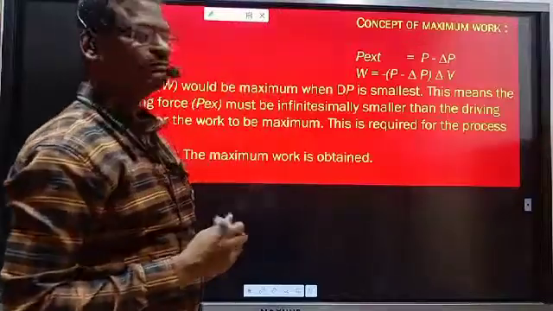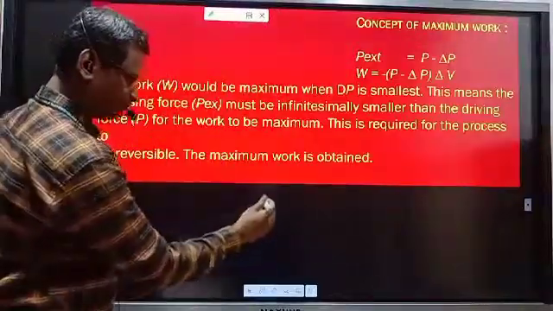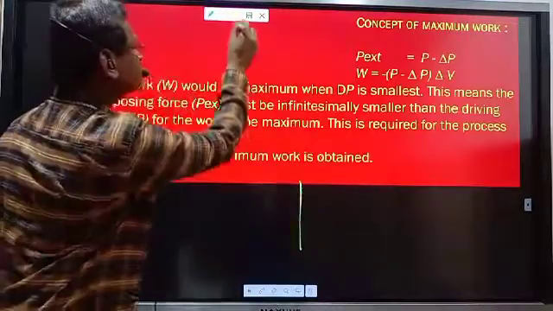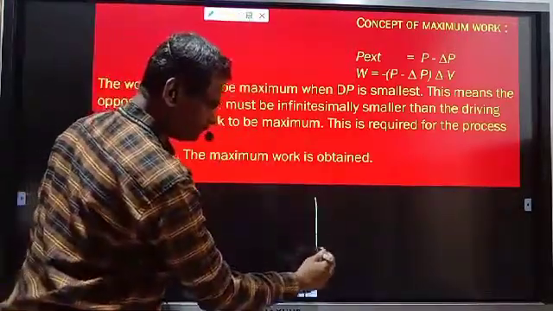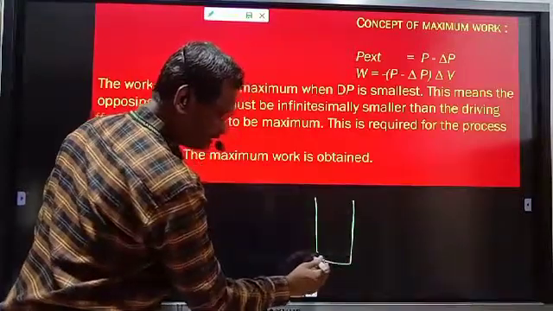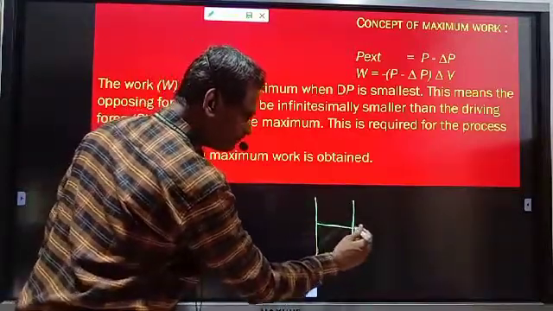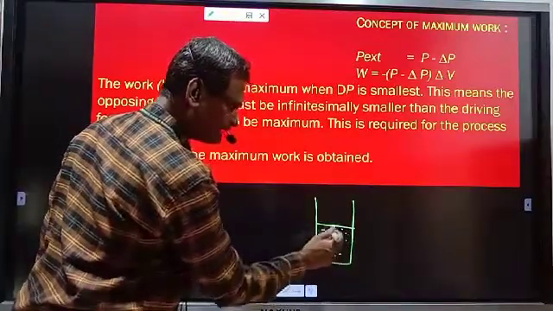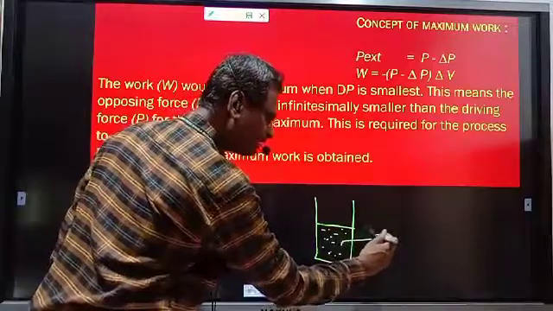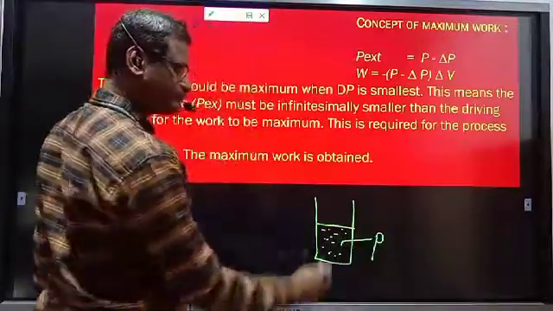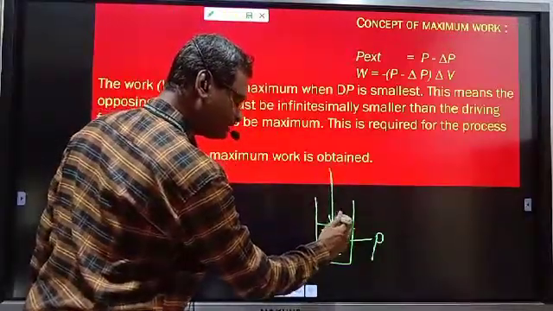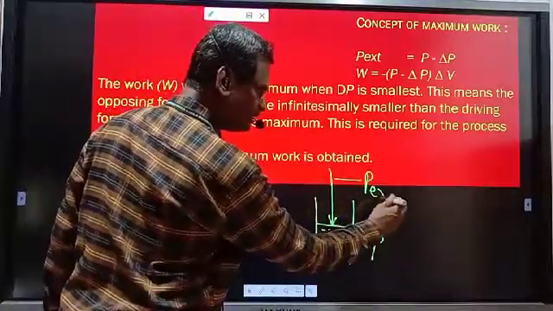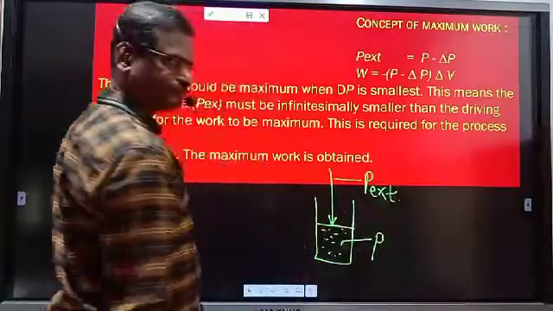Suppose let us consider a system. Let we have a gaseous system. This is the gaseous system. In this gaseous system, suppose the gas is present up to this level, certain number of moles of gases are present, and they will exert the pressure P. Here is a piston present in the surrounding region, and the pressure exerted by piston is nothing but P external.